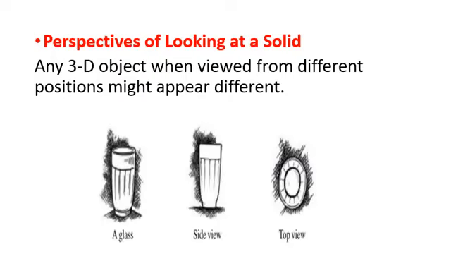You can understand this from this example. If a glass is seen from the front, it will be like this only, the first figure. The second figure will be the side view, and if I look at the glass from the top, this circle will be the top view of the glass. I hope this is very clear to you.